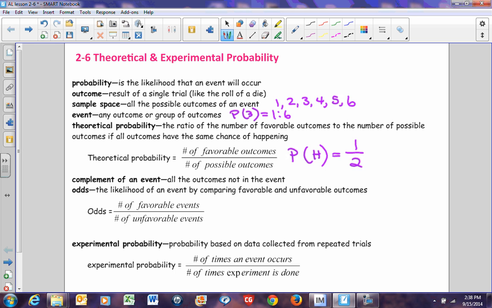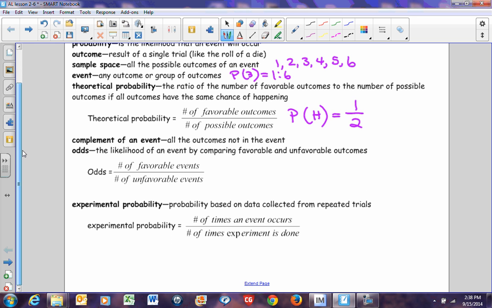Now, odds is a little difficult sometimes for people to understand. They get it very confused with probability. Odds is the likelihood of an event by comparing favorable to non-favorable. Probability does favorable to possible. If you look up here, probability does all of my favorable events out of all of my possible events, where odds does all of my favorable events out of all of my unfavorable events.